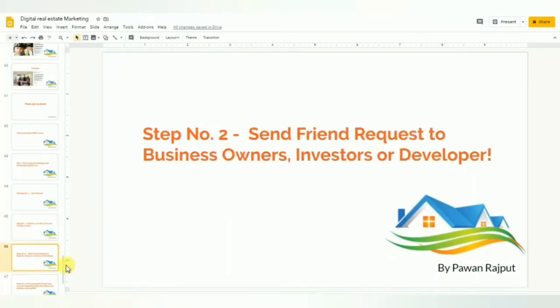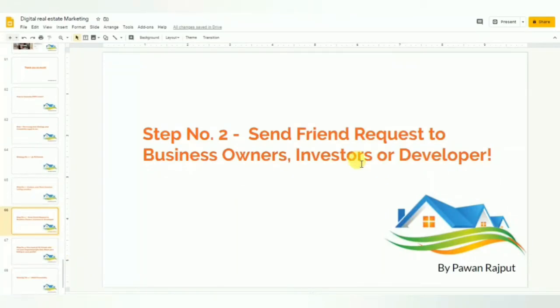Step number 2, send friend requests to business owners, investors or developers in your common listing areas. So you have 5,000 people who are business owners, investors or developers, and they are your friends. Whenever you post about your listing, they will see your post. So there is a probability you can get a lead in your friend list also.